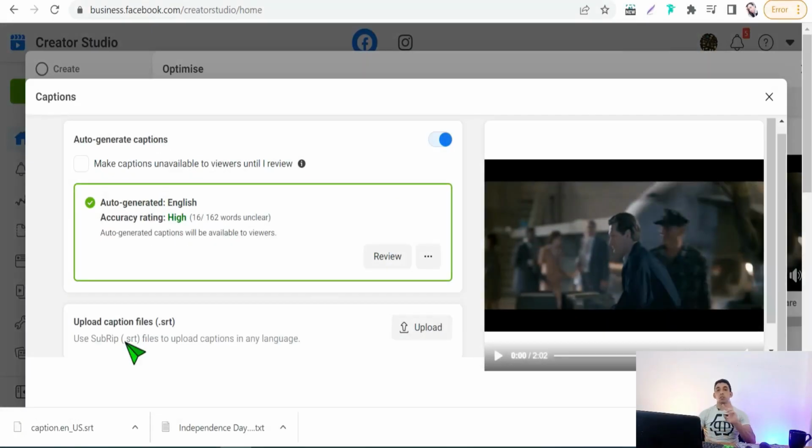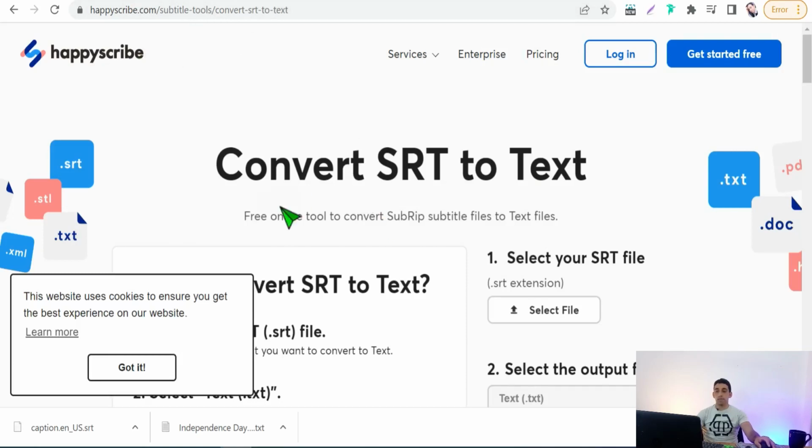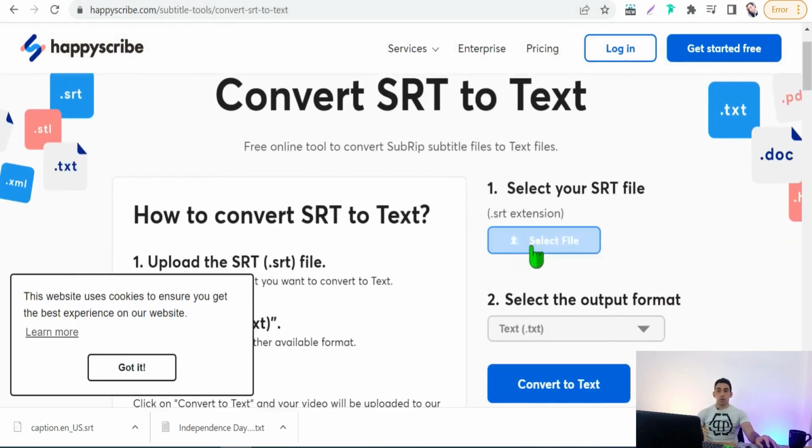And now we have two questions: how to convert this SRT file into a text file, and the second question is how to translate your video and how to put the subtitles on that video clip. They are so easy. The first one, converting an SRT file into a text file: just go to subscribe.com, and I will drop this link below in the description box. Here, simply select your SRT file and convert it to a text file.